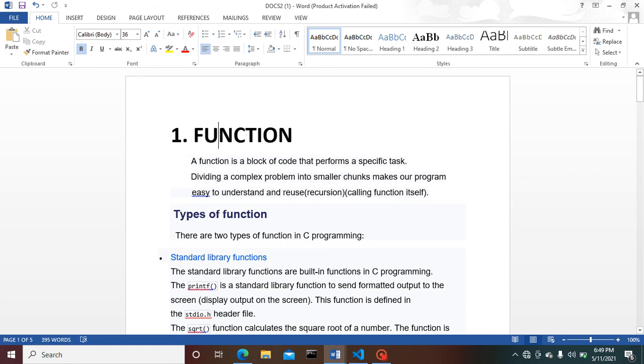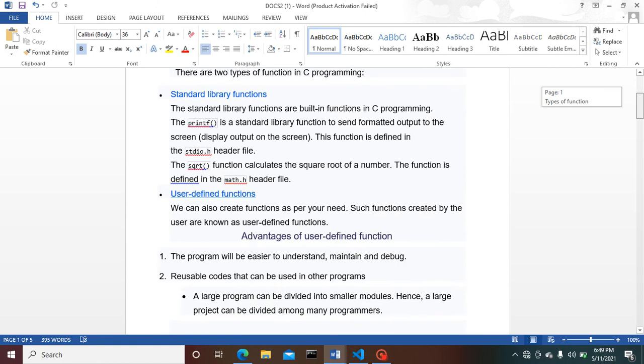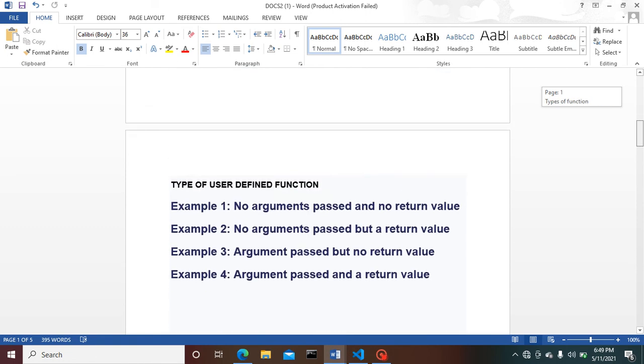Today we are going to learn functions, their variable scope, recursive functions and user defined functions.